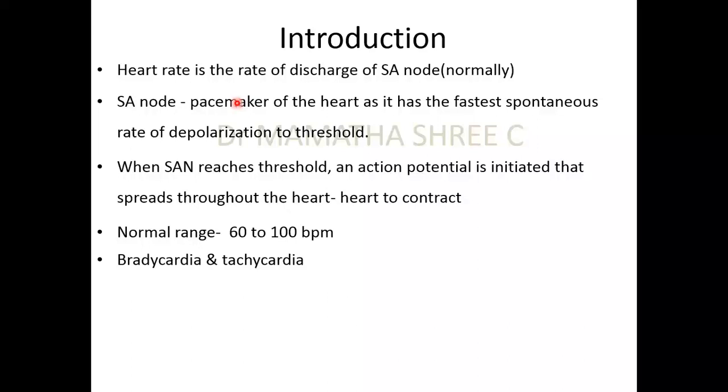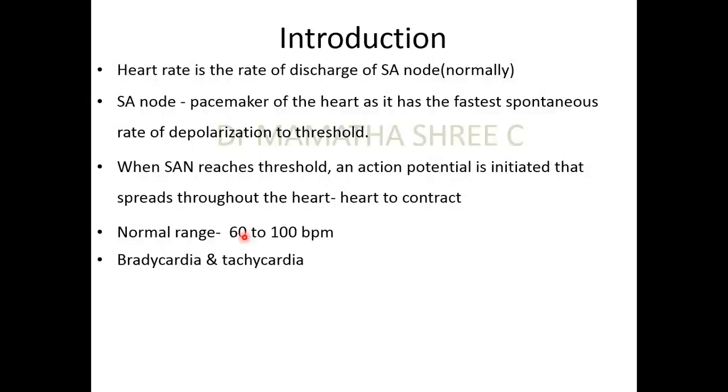Hence, we call SA node the pacemaker of the heart, as it has the fastest spontaneous rate of depolarization to threshold. So whenever SAN, that is the sinoatrial node, reaches its threshold, an action potential is initiated that spreads through the heart to contract.